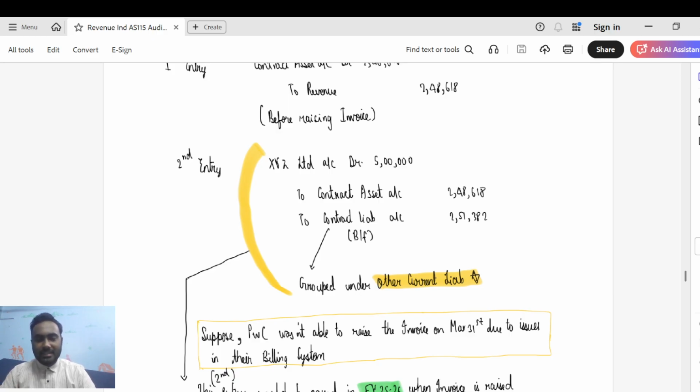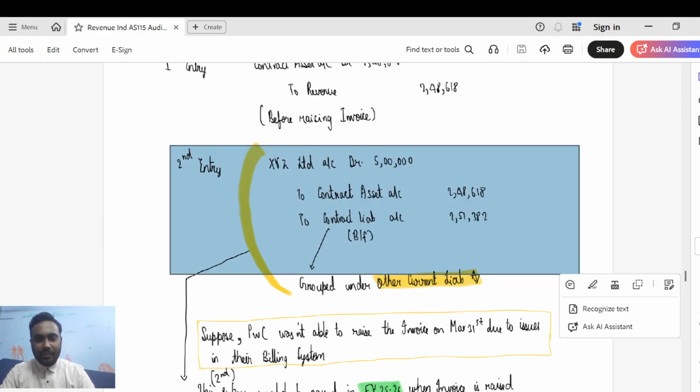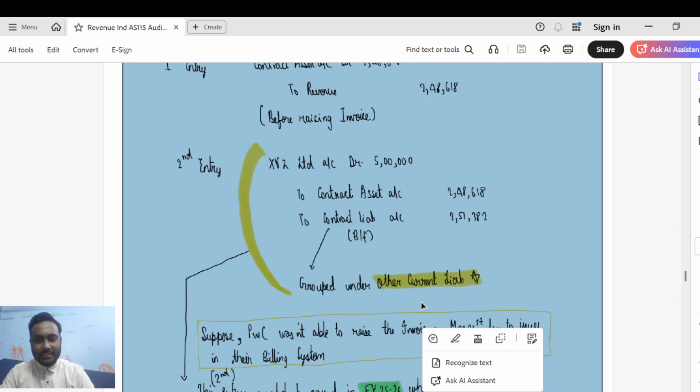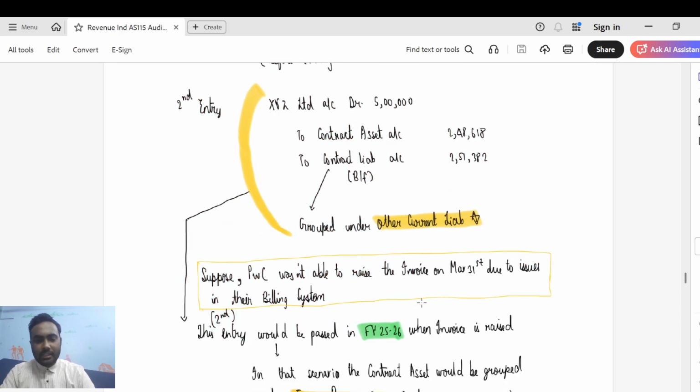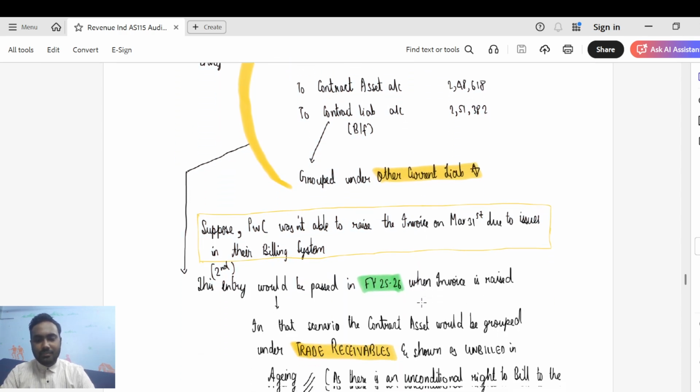So on March 31, 2025, that is for the financial year 24-25, they did not raise the invoice for the 5 lakh which they were supposed to raise due to issues in the system. So what would happen? The second entry would not have been passed in financial year 24-25. It would have been passed in financial year 25-26. Am I right? Yes, sir. You are right, sir. So this entry would be passed in financial year 25-26 when the invoice is raised.